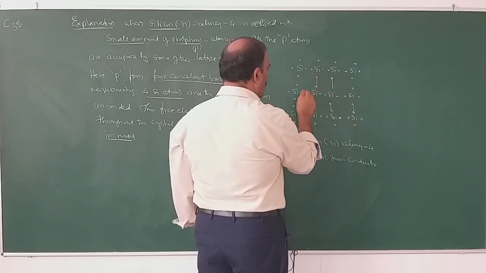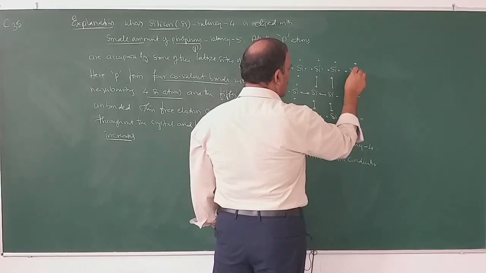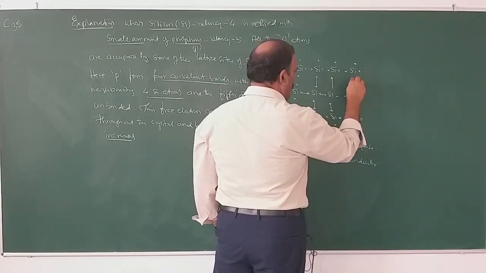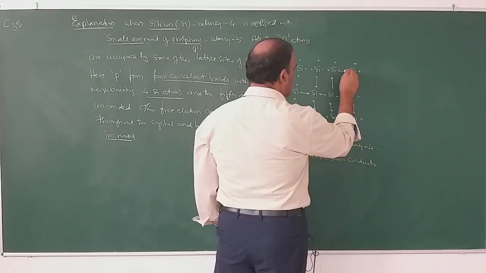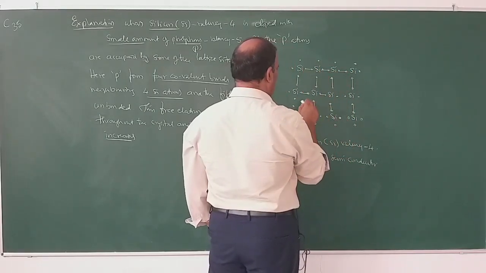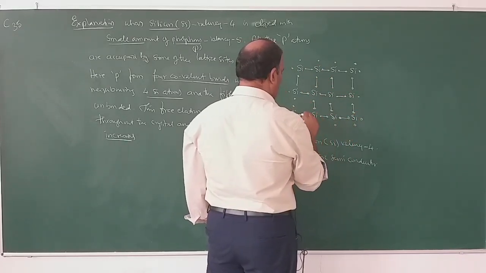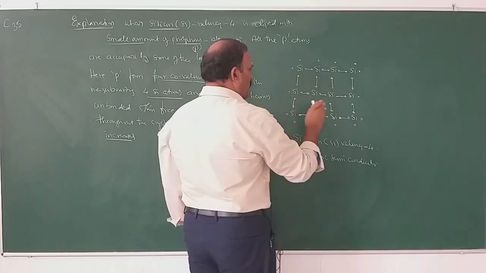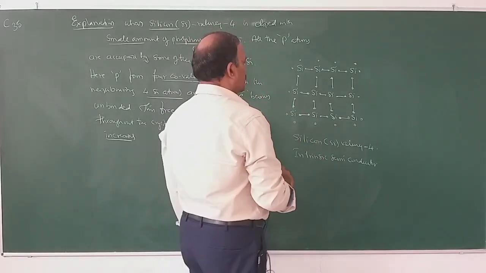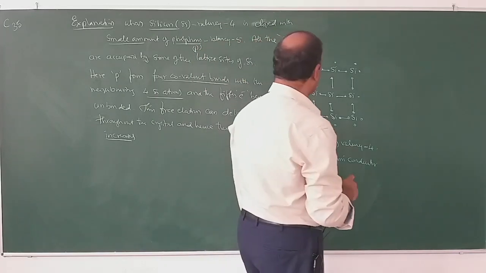So, there are 4 covalent bonds. The electron of this atom forms a covalent bond with this atom. As a result, they are involved in bond formation like this. So, there are no free electrons in the lattice and the conductivity is less.